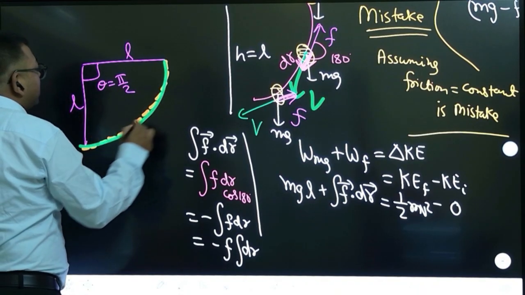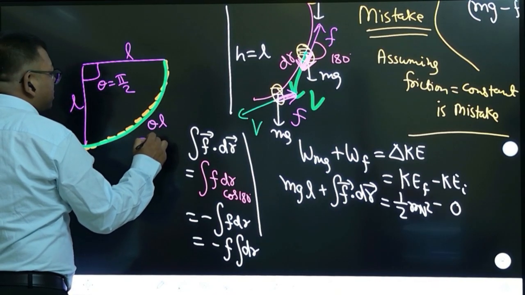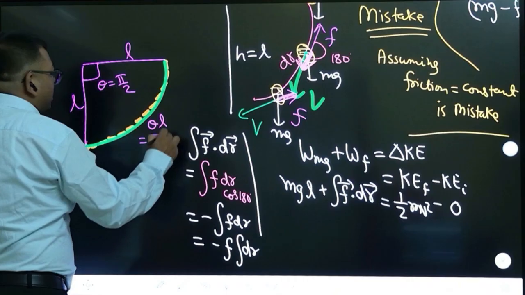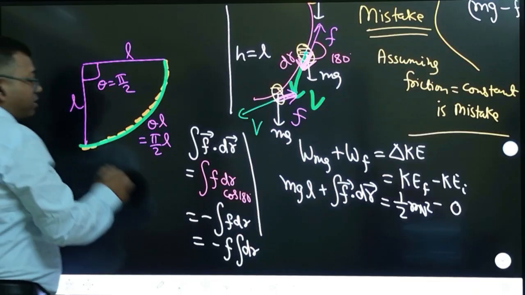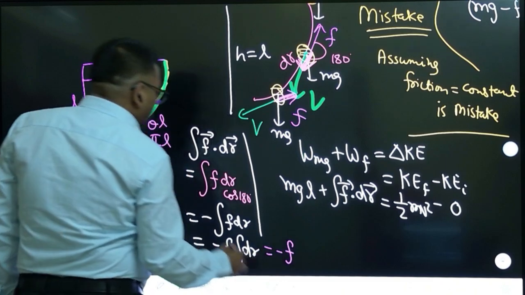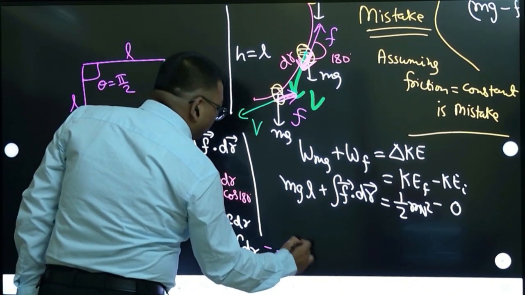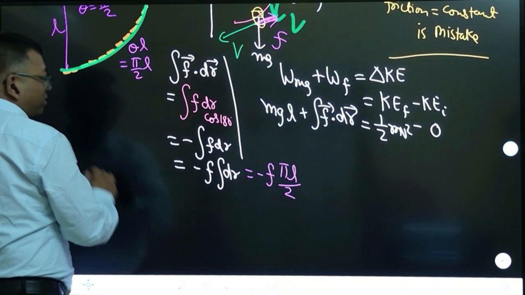So this arc length becomes theta into L. You know that this arc length is pi by 2 into L. So this integration of dr is the length of this path. So you have to write this as minus friction into pi L by 2. Now you will substitute here and so on.